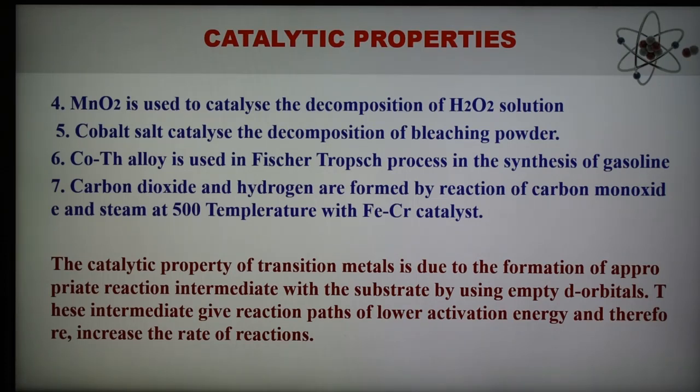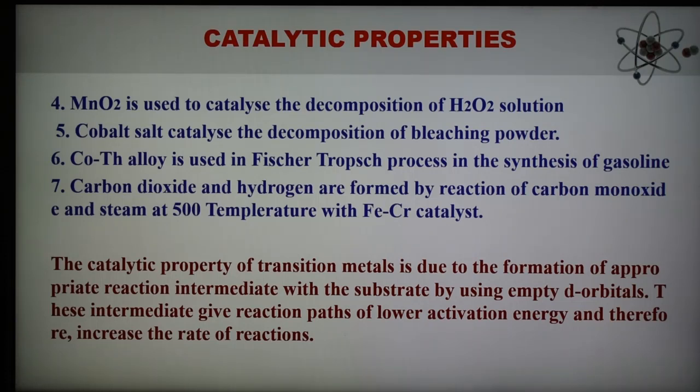So in this way there is a formation of reaction intermediates. Also, cobalt salt catalyzes the decomposition of bleaching powder, as cobalt can easily change oxidation state from +2 to +3, and therefore it can catalyze the reaction in the bleaching powder. So cobalt is used as a catalyst. A number of applications exist, and most of the transition metal ions are used as catalysts; these are some examples of catalytic reactions in which these metal ions are used.